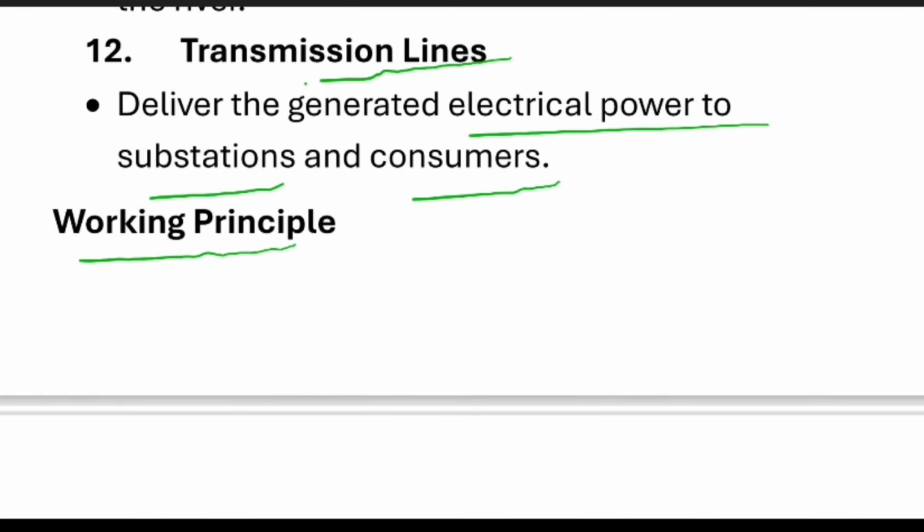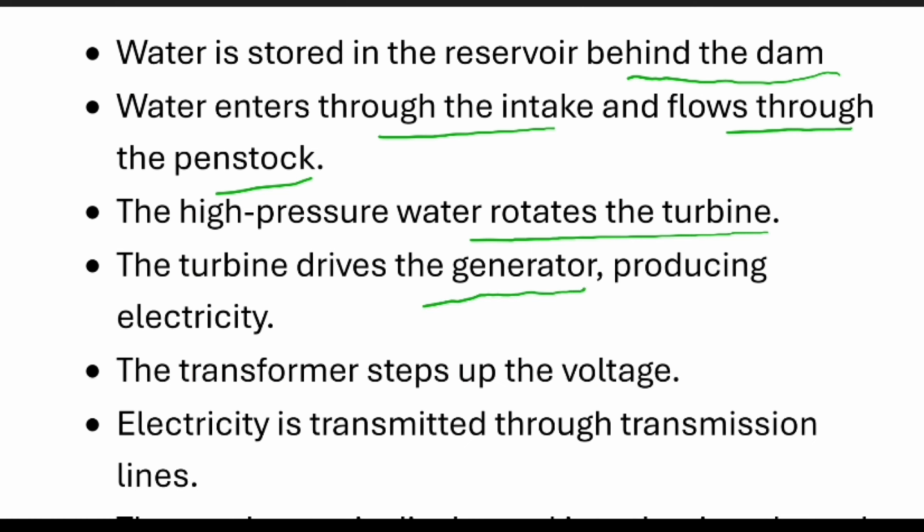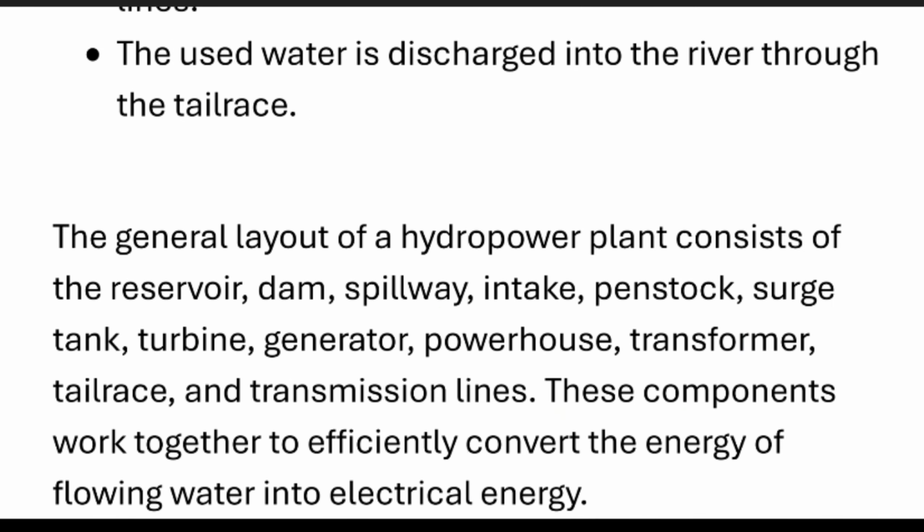Now I will explain how it works. In a simple way, the water is stored in the reservoir behind the dam. The water is taken in and flows through the penstock with high pressure, rotating the turbine. The turbine drives the generator, which produces electricity. The voltage is stepped up and transmitted through transmission lines. The remaining water is discharged through the tail race and goes back to the river and reservoir.